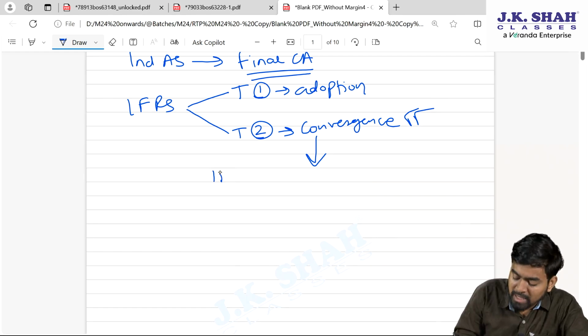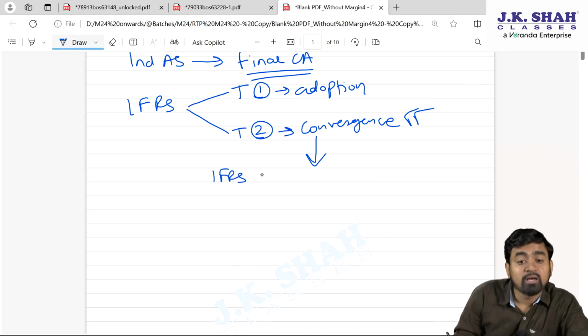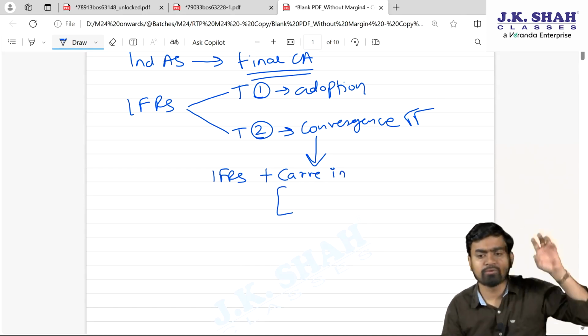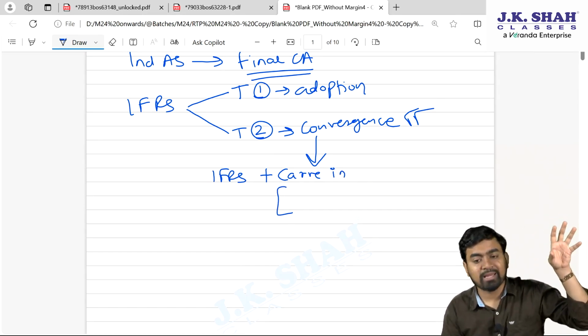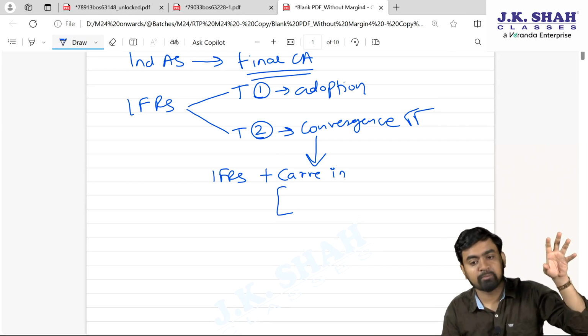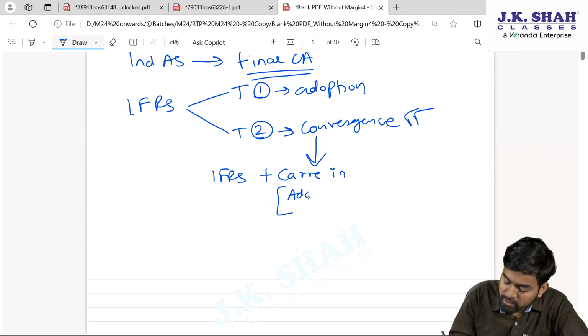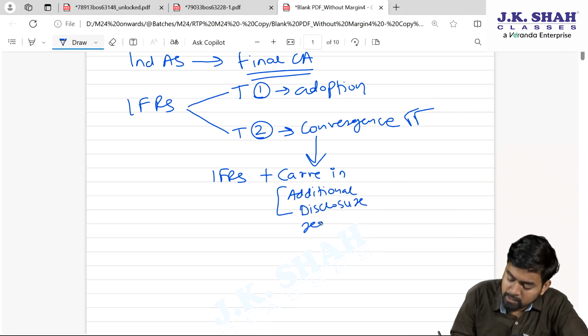Now, in IFRS, we have added something that is known as what? Carve in. What we have added? The few things which are not there in international financial reporting standards, but we need in India, like additional disclosure requirements.